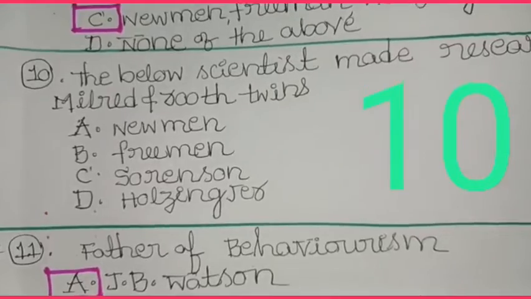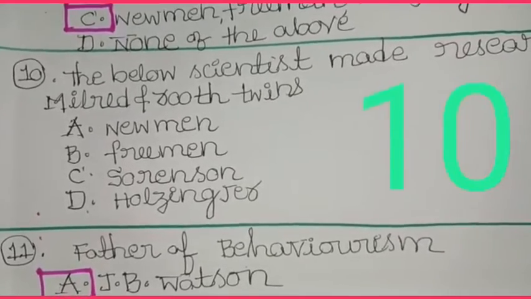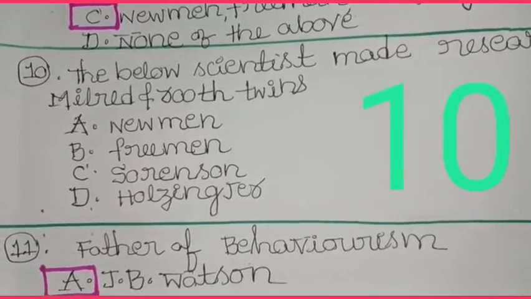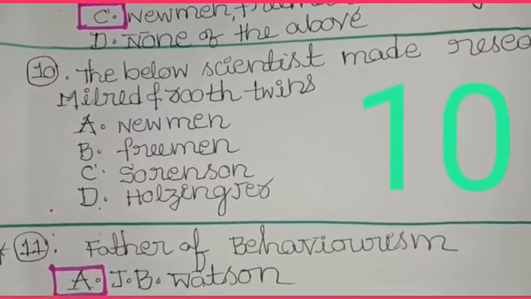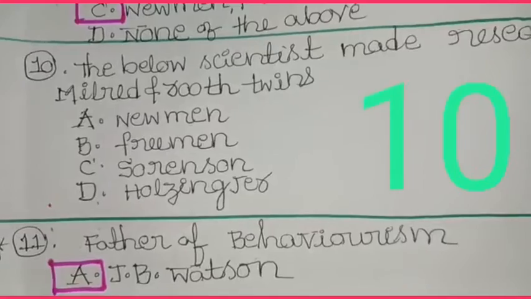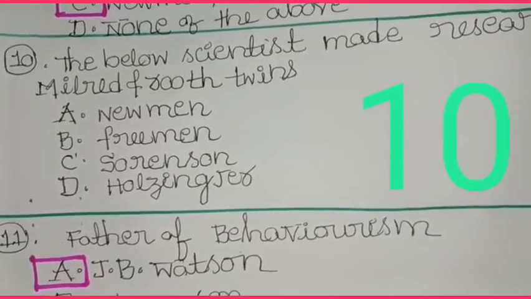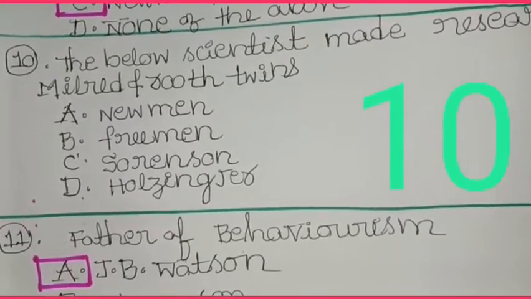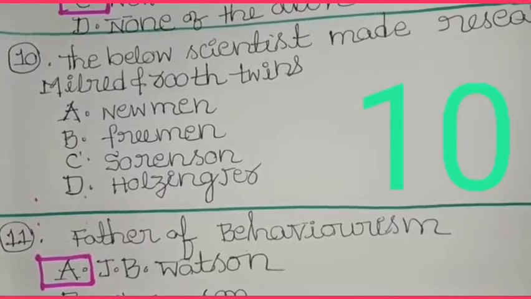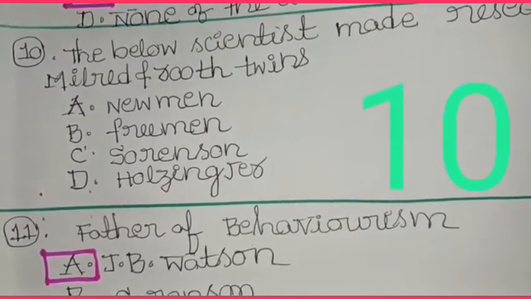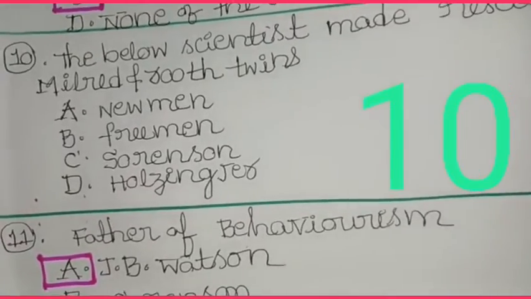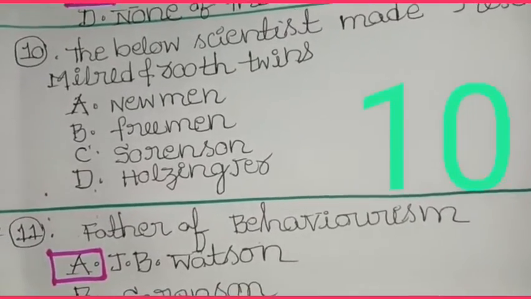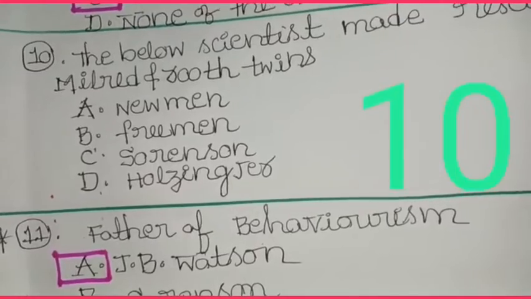Question number 10. The below scientists made research on Mildred and Ruth twins. A. Newman, B. Freeman, C. Sorensen, D. Holzinger.